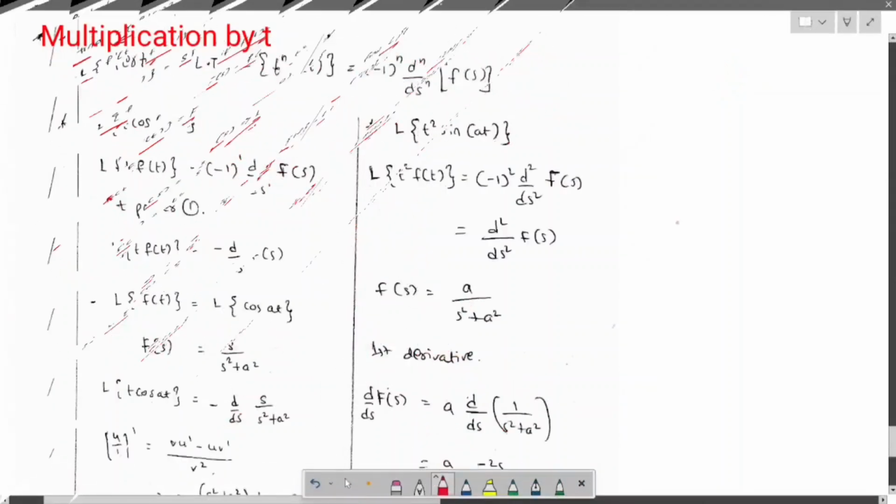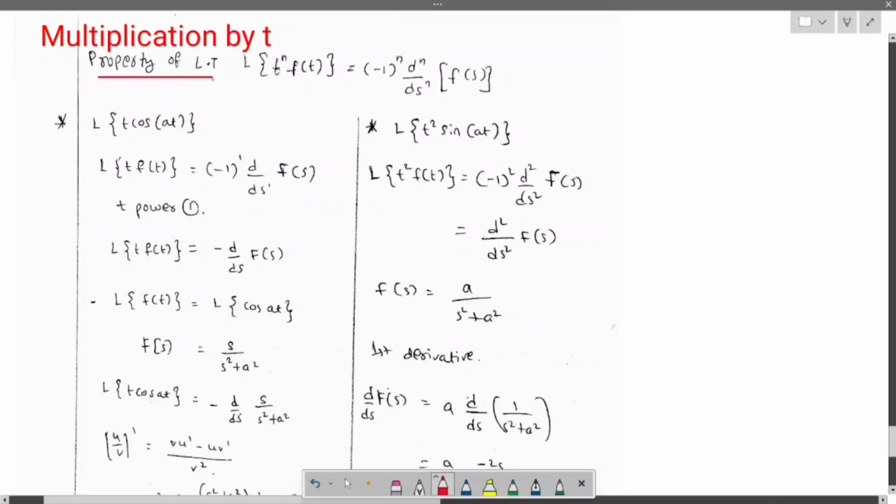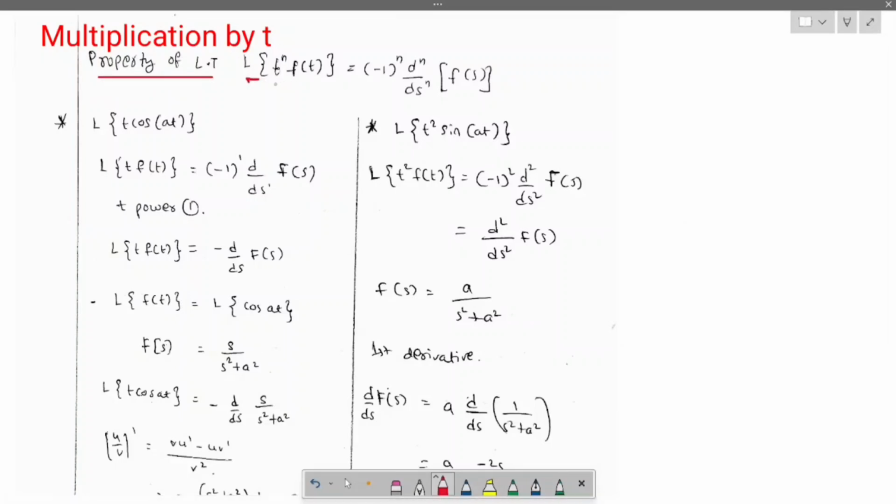Now let us go for one property of Laplace transform. When Laplace of t power n multiplying f of t, then it will be minus 1 power n, d power n by ds power n of f of s. This is the formula, Laplace of t power n f of t will be this formula. You need to remember it by heart. Okay, let us solve a few problems on this.